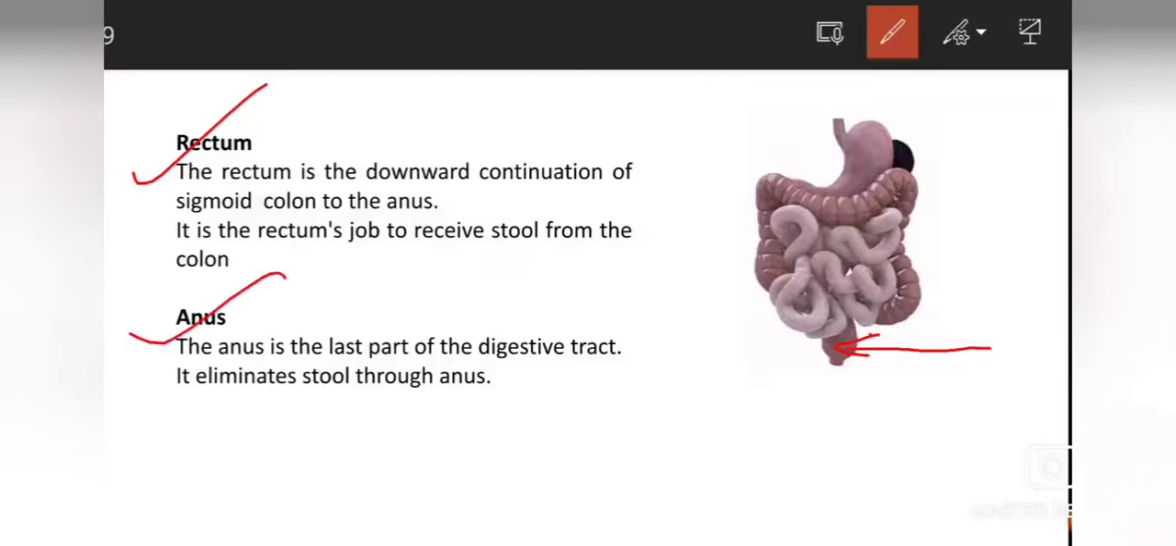Now we come to the final portion of it, the anus. The anus is the last part of digestive tract. It eliminates stool, meaning the last end process of it is anus. So hope you all have understood the digestive system a bit, because digestive system is of 2 parts. First is alimentary canal, which is completed over here. Accessory organs will be explained in the next video.